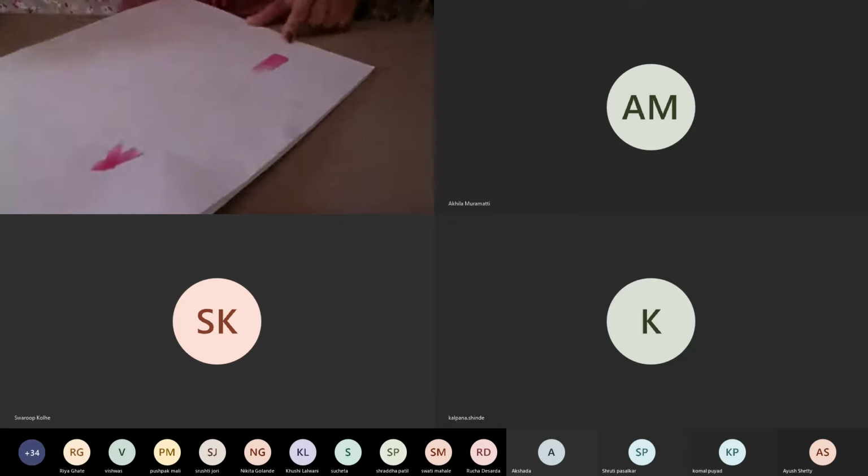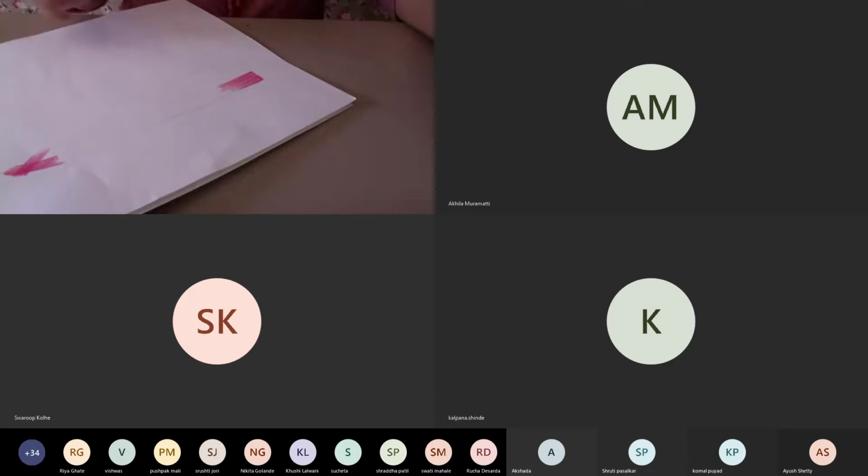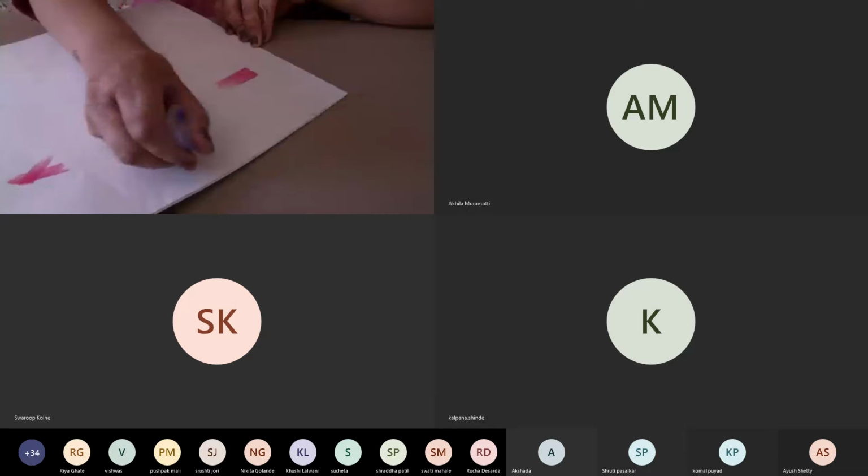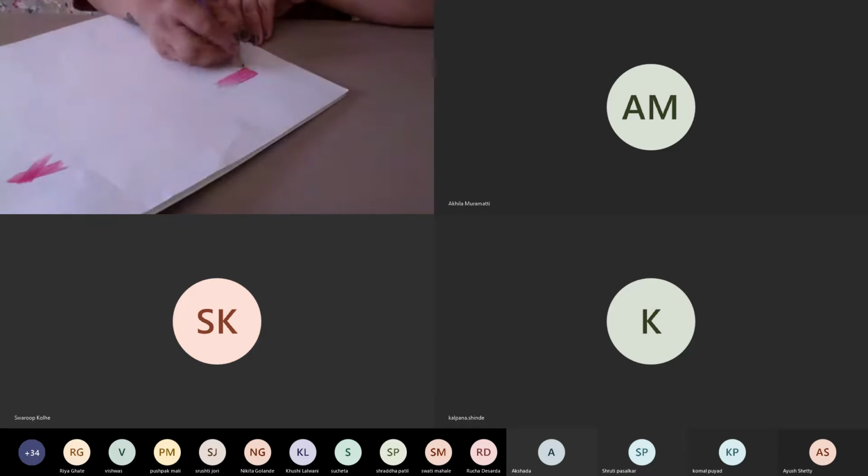on your canvas. So I'm going to combine two colors. One is pink, and the other is purple. Combine it nicely.